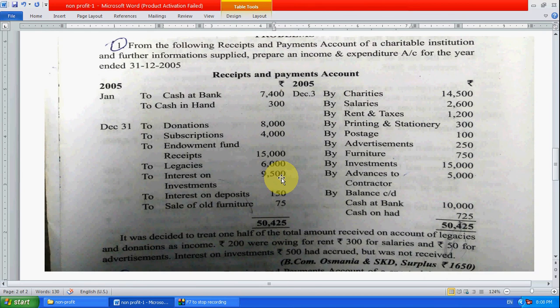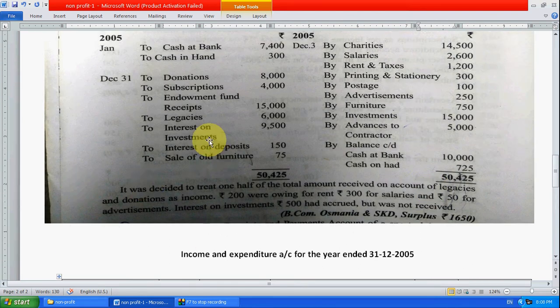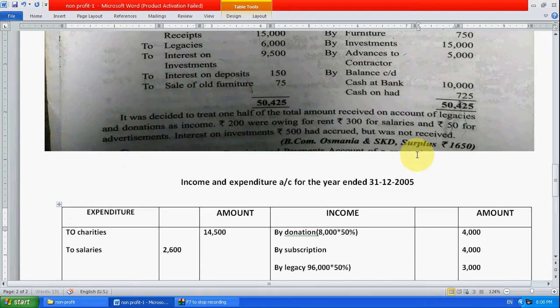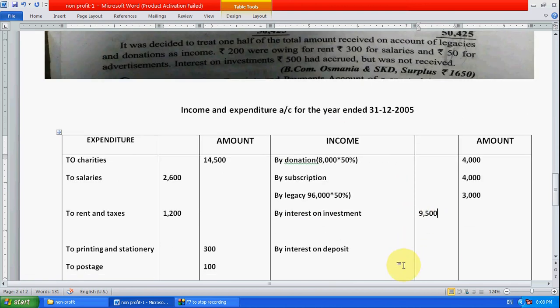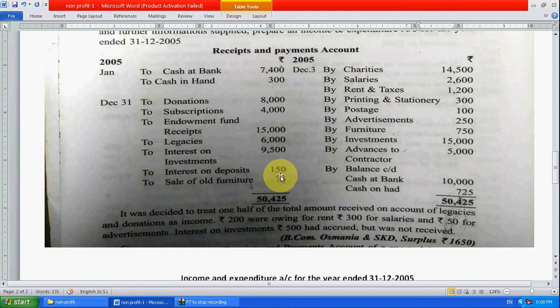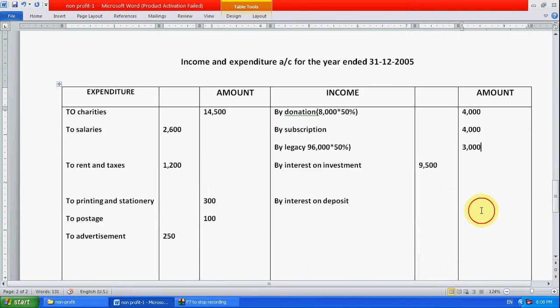So here interest on investment. Interest on investment, how much? 9,500. So what we have to do is write interest on investment as income. It is not the investment, it is interest which is received on investment. So write here 9,500 because 500 is receivable here. So write in the detail column, inside column. Then we will add the adjustment, then we will transfer to the outer column. Interest on deposit, how much? 150. So write here directly outside.